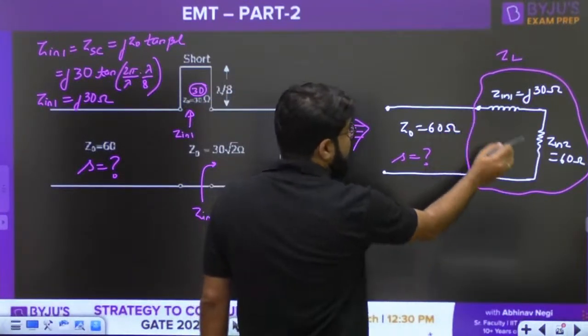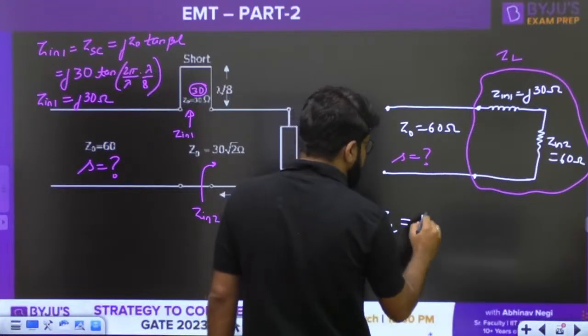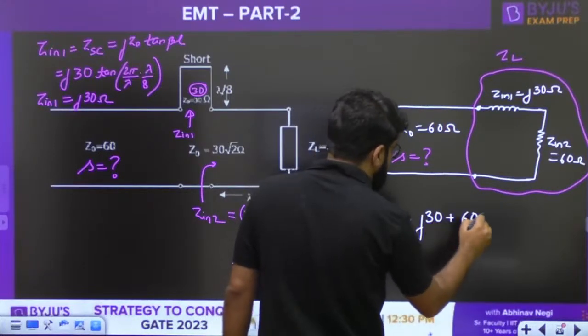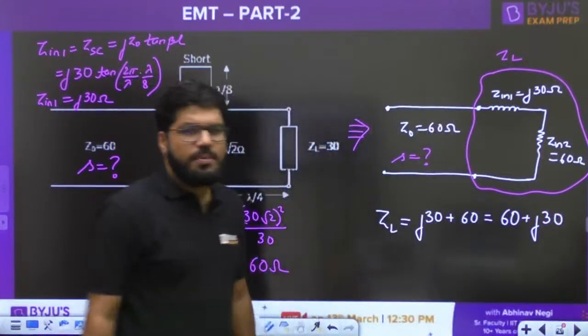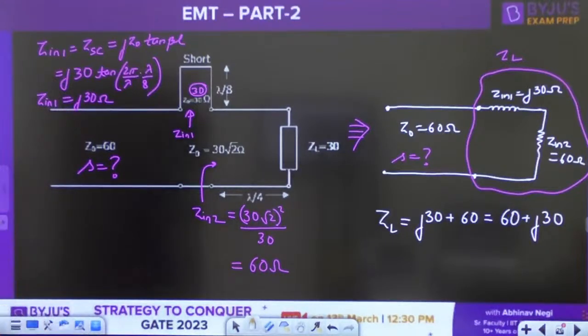Here the ZL is a series combination of the two impedances, and hence it will be added: j30 plus 60, or 60 plus j30, correct? So what should be the load impedance? It is 60 plus j30, guys.